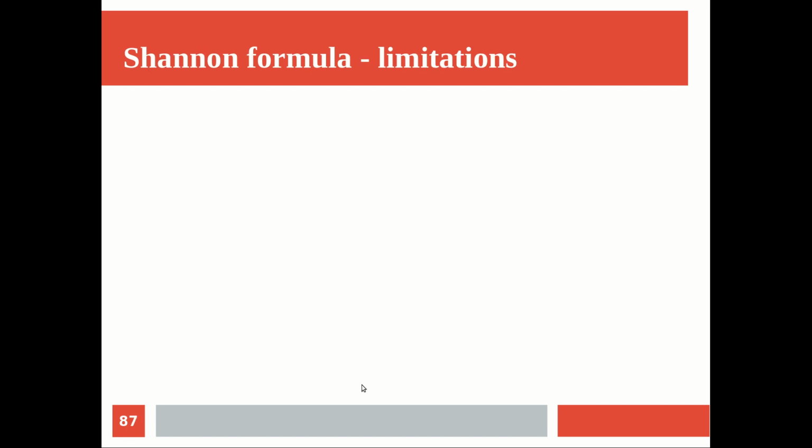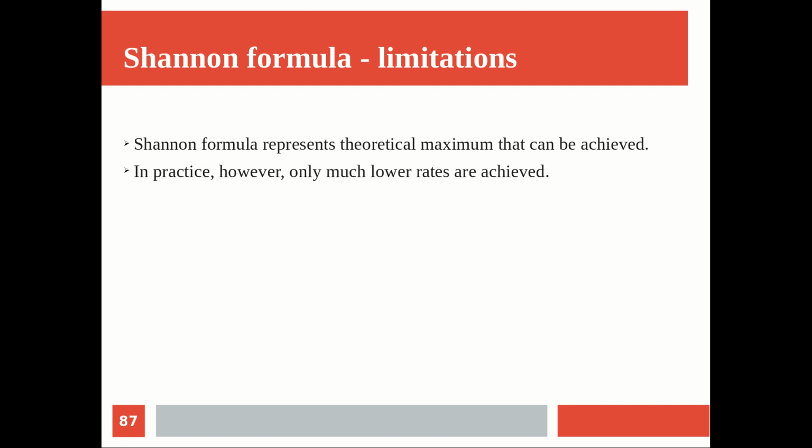So that is about the Shannon formula. Now some of the limitations that I already told: even though it is considering the noise, it is not considering all types of noise. It has some assumptions with that Shannon proposed formula, and so it is again not very realistic. Okay, so the Shannon formula represents a theoretical maximum that can be achieved with some assumptions. In that assumption, this is a perfect value, but when it comes to practice, the assumptions may not be correct, and accordingly variations will be there. So in practice, only much lower rates are achieved.